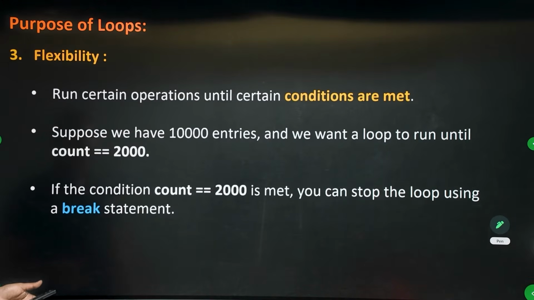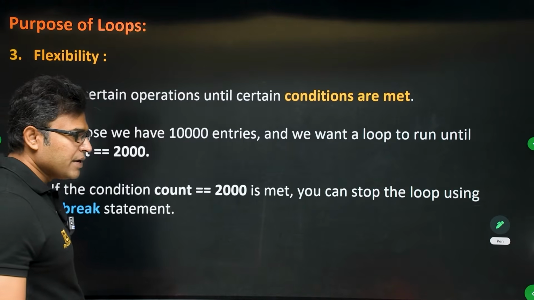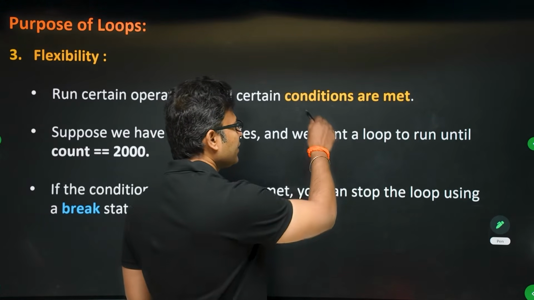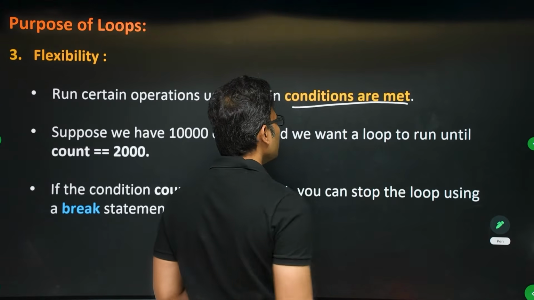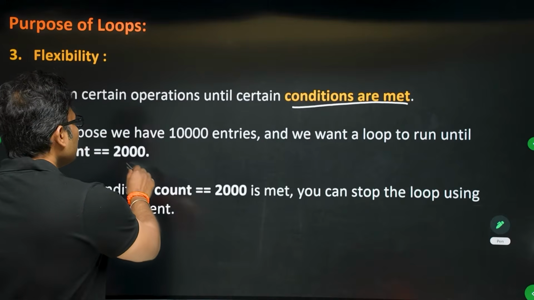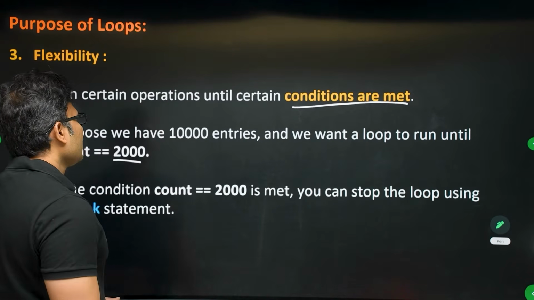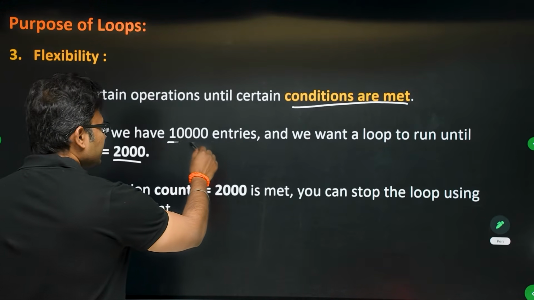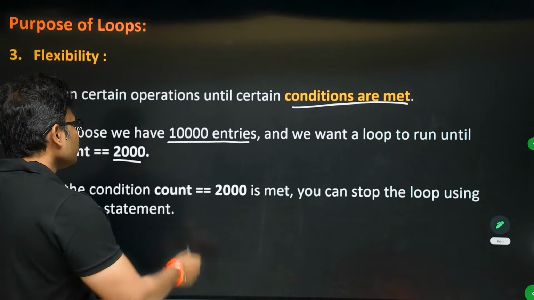The third advantage is flexibility. You can run the loop based on some conditions, until some condition is met. For example, even though there are many entries in a table, you may want to process only 2000 entries.